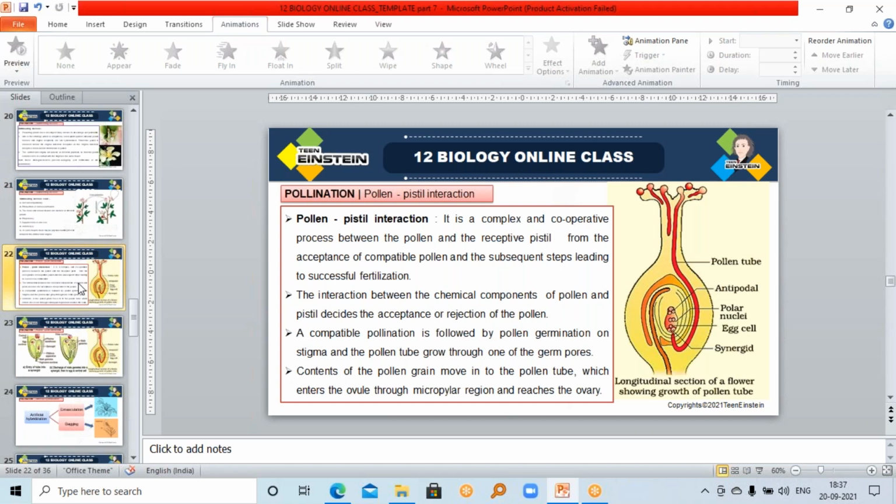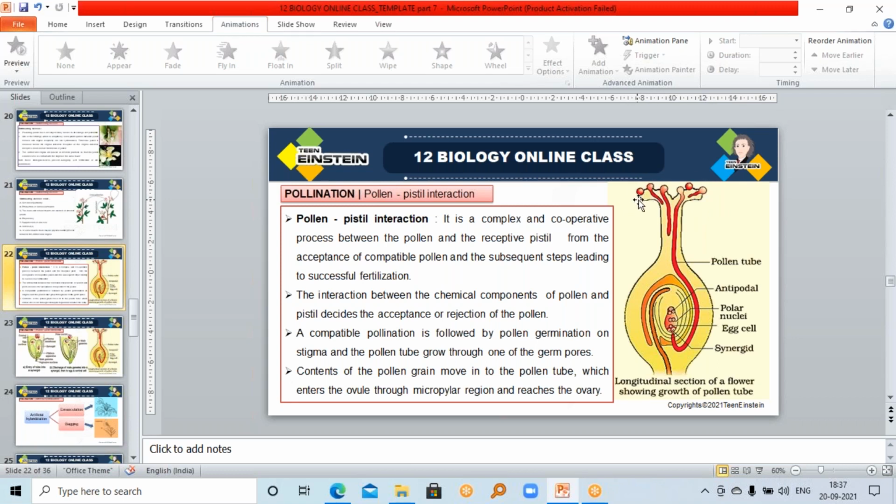The pollen pistil interaction is a very complex process, and it starts from the acceptance of a compatible pollen on a stigmatic surface. The pollen and the stigmatic surface should be compatible or matching. Then only that stigma will accept that particular pollen grain. You can see in the picture here, 1, 2, 3, 4, 5, 6 pollen grains are there on the stigmatic surface.